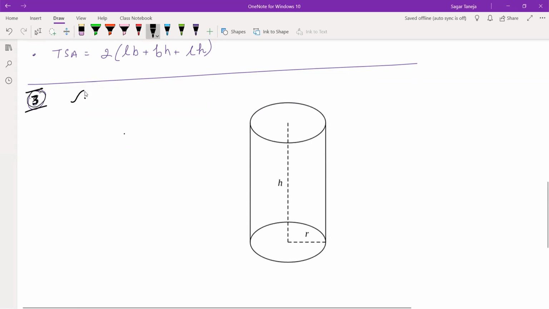So right here, the cylinder should be just straight like this.